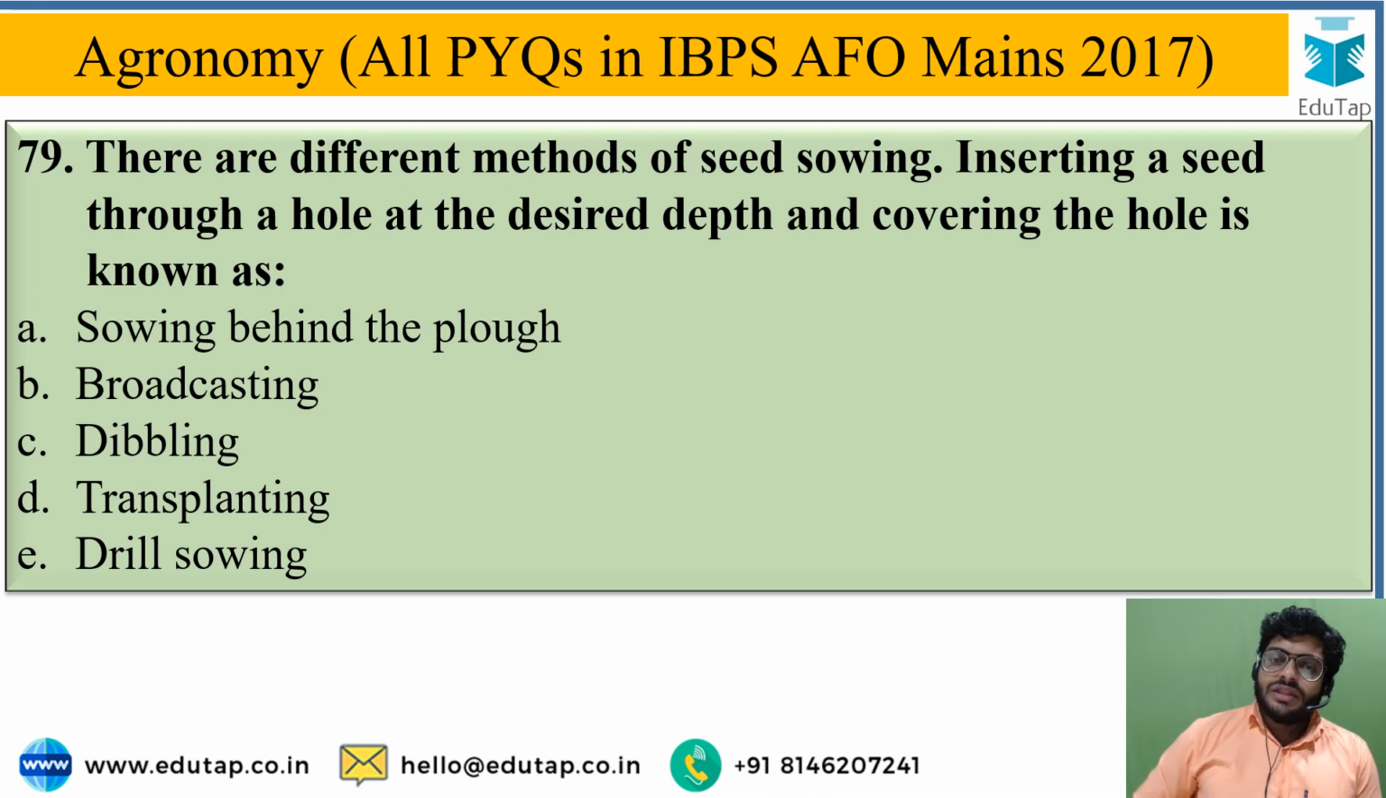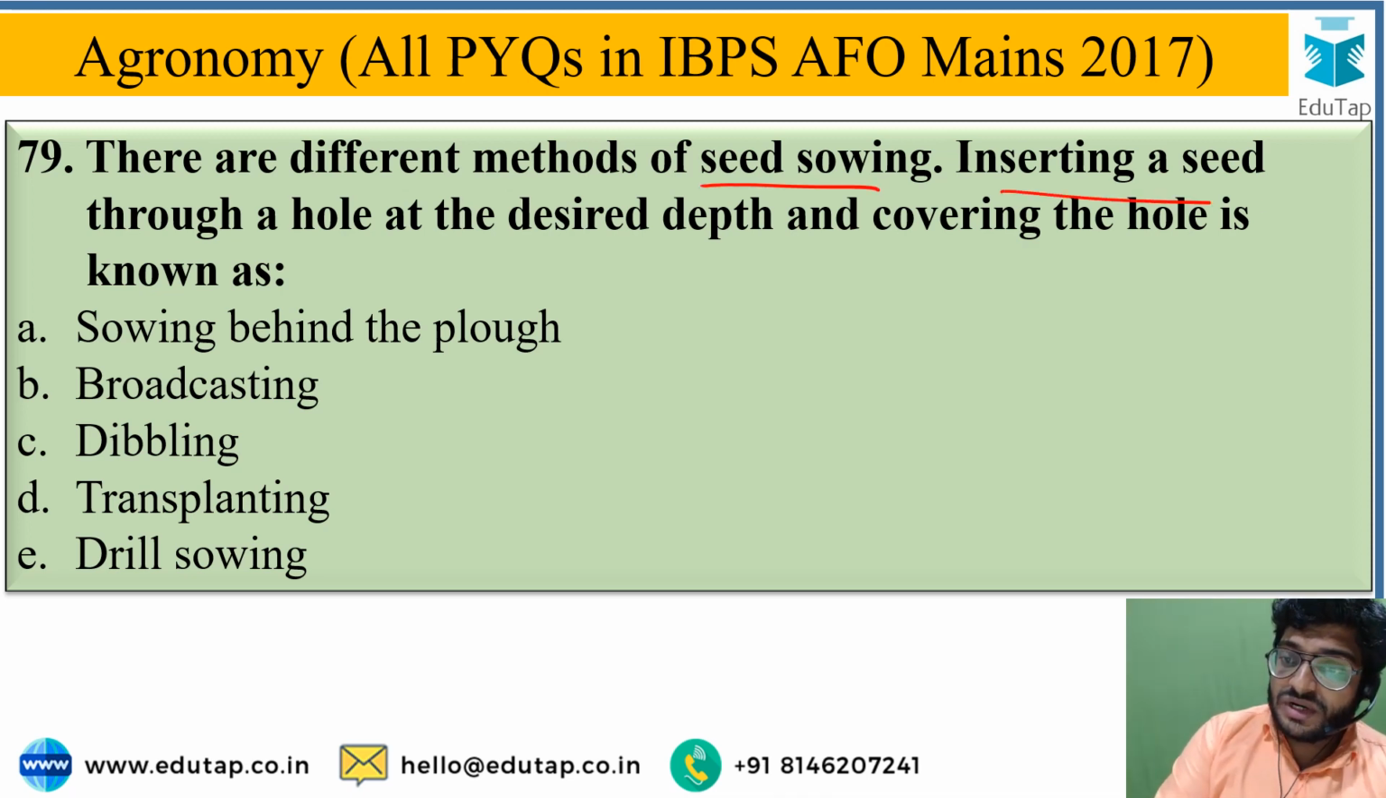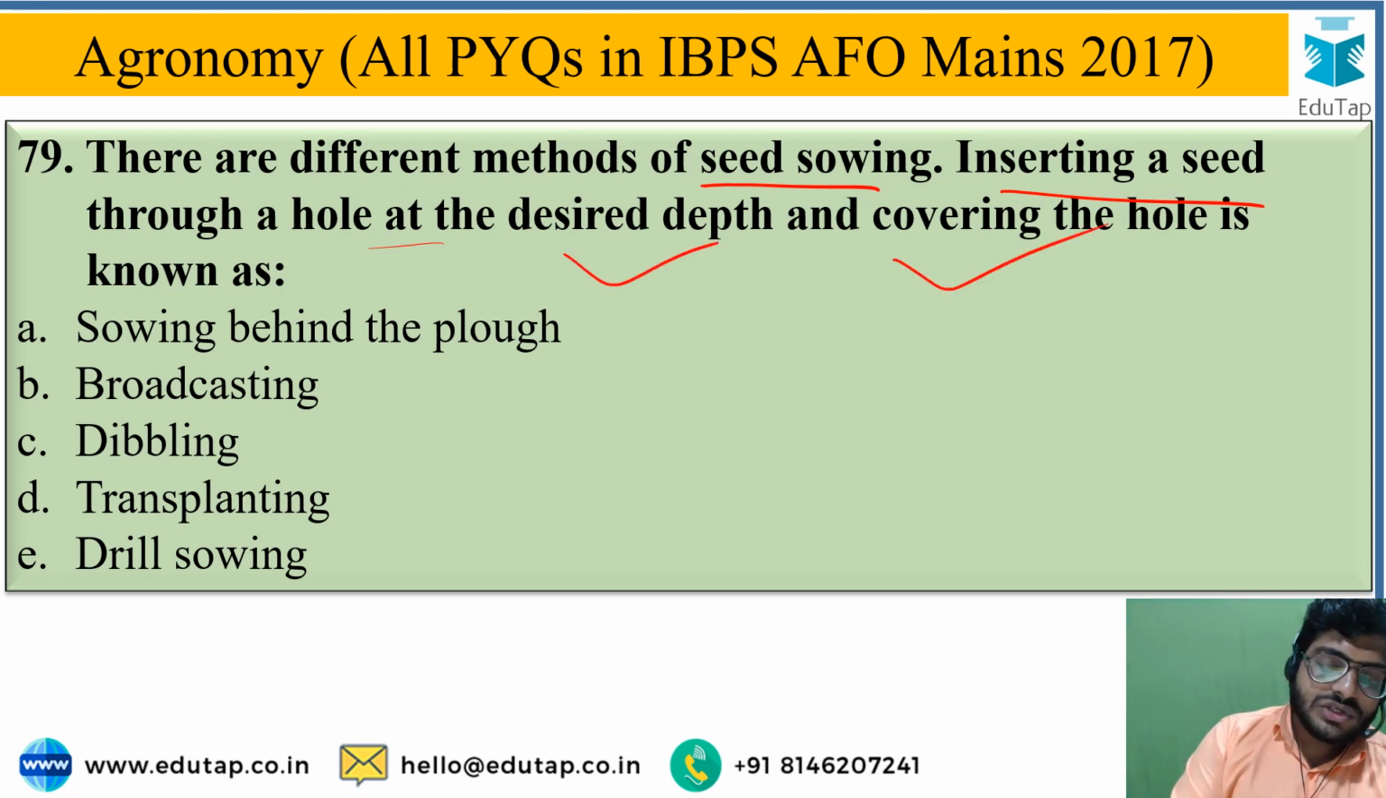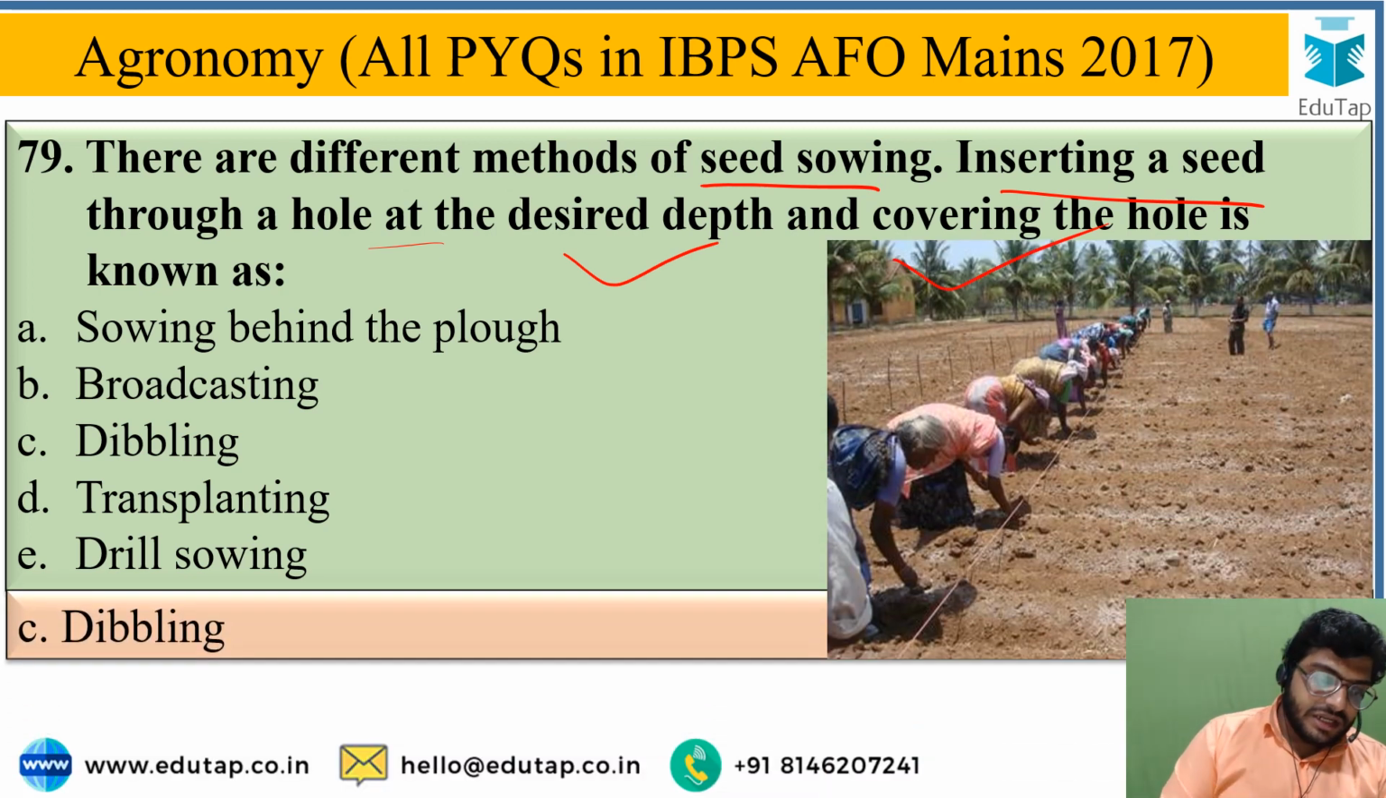There are different methods of seed sowing. Inserting a seed through a hole at a desired depth and covering the hole is known as. So this is a type of sowing method in which a hole is made for placing the seed at a desired depth and covering the hole. So this is nothing but the dibbling method of sowing. So option C is the correct answer.